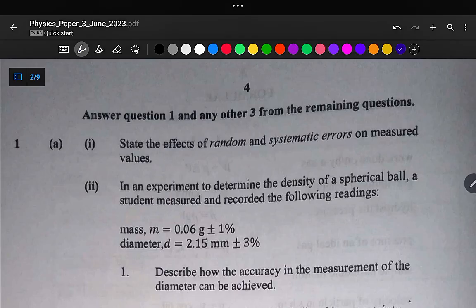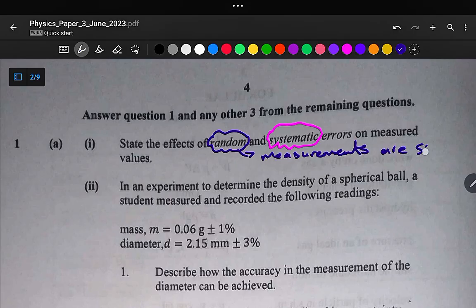So the question number 1 says, state the effect of random and systematic errors on measured values. So what we need to do here is to start by explaining what is meant by this term random, and also what is meant by this term systematic error. So what is random error and what is systematic error? Random error, it is when measurements are scattered about the mean value. So this is the definition of random error.